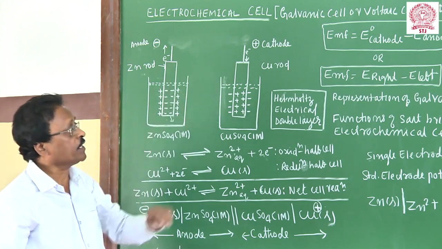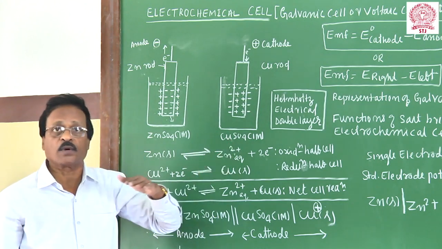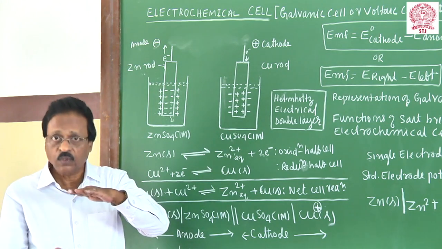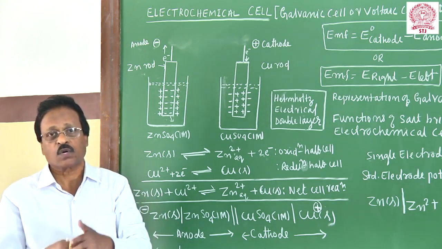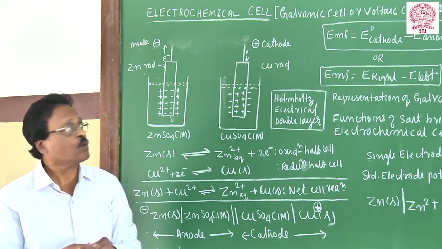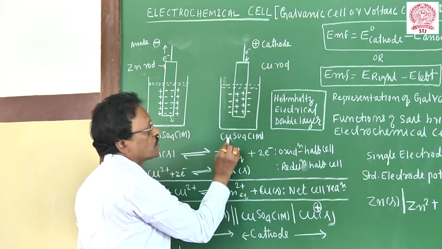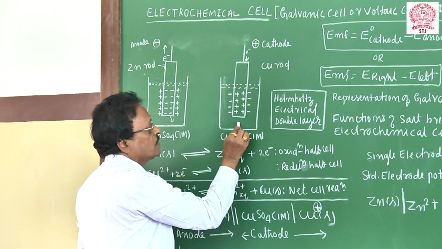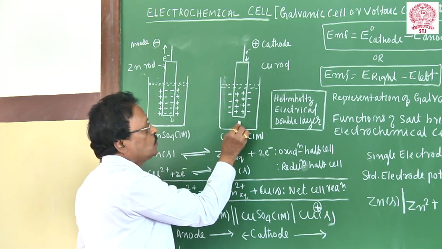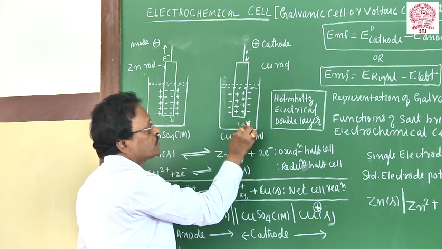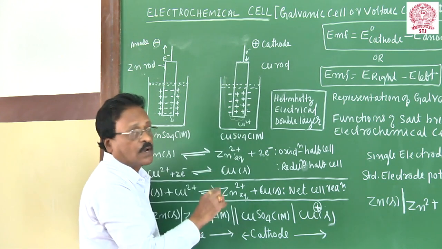I will take another example. I will take a copper rod dipped into copper sulfate solution containing Cu2+. Copper is placed below hydrogen in the electrochemical series, so it has lesser tendency to lose electrons and more tendency to undergo reduction. Here what happens is that the Cu2+ ions of the solution take up electrons from the metal rod, and the copper gets deposited on the metal rod.